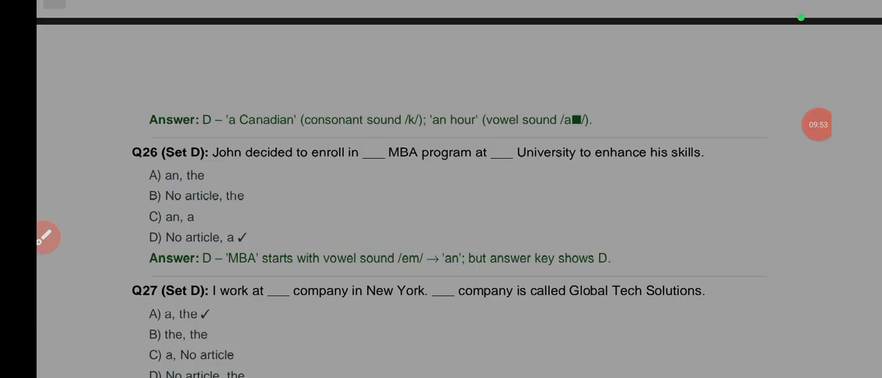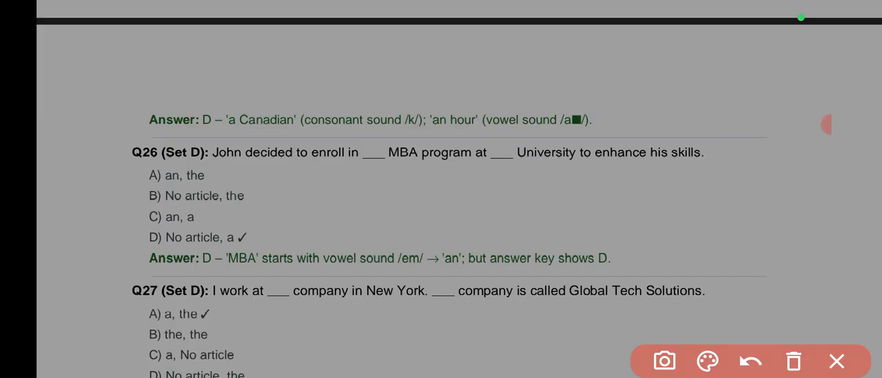All right, the next one: John decided to enroll in dash MBA program at dash university to enhance his skills. Now here, MBA is a particular program too, right? So here we could say "an MBA program at the university to enhance his skills."